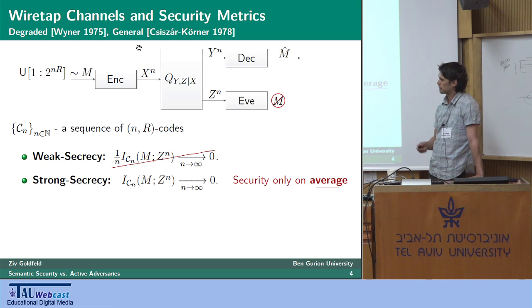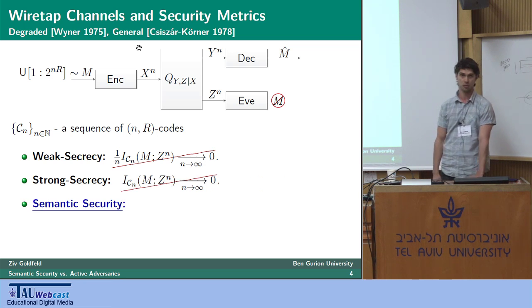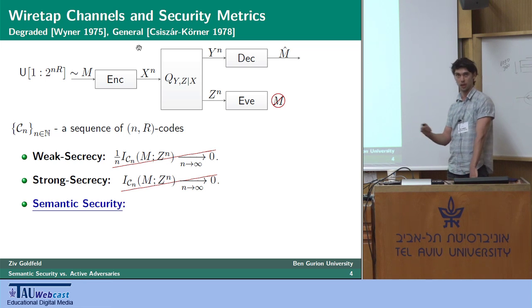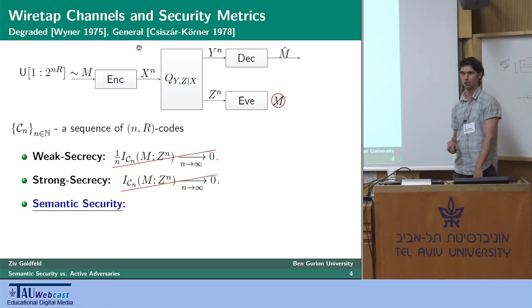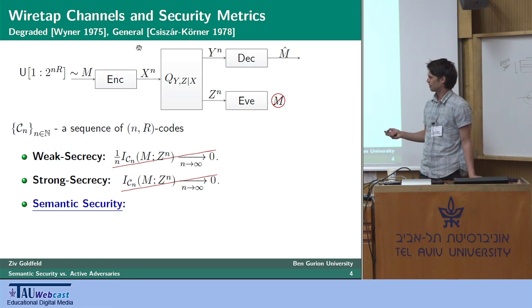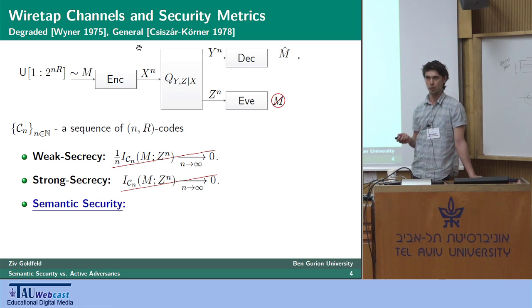And this brings me to talk about the notion of semantic security, which is a further strengthening of the security requirement. Now, semantic security is actually a cryptographic notion, which is over 30 years old now. It was introduced in '82, I think. And I think it's safe to say, I hope Professor Ueli Maurer won't be mad at me, that this is regarded as a gold standard in cryptography.